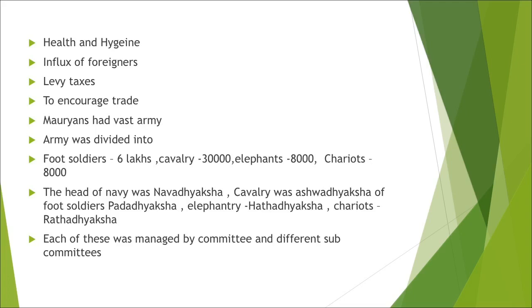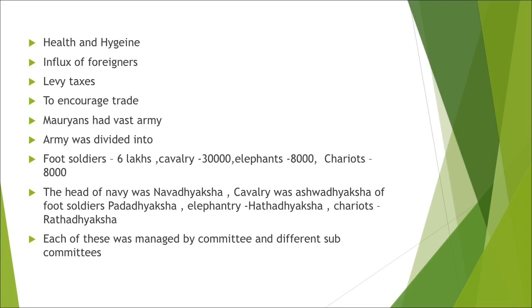Then the Mauryans had a vast army. The army was divided into foot soldiers, said to be 6 lakhs, cavalry 30,000, elephants 8,000, and chariots 8,000. Then there was a navy also for wars.